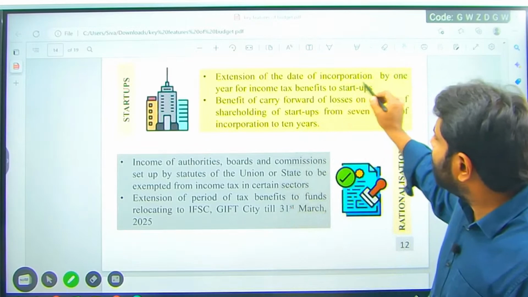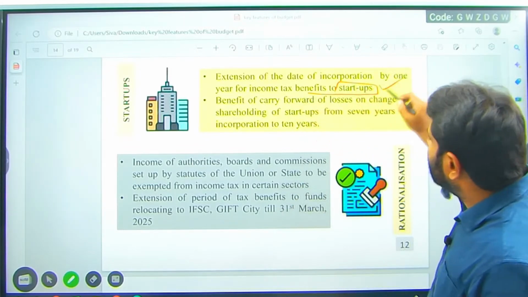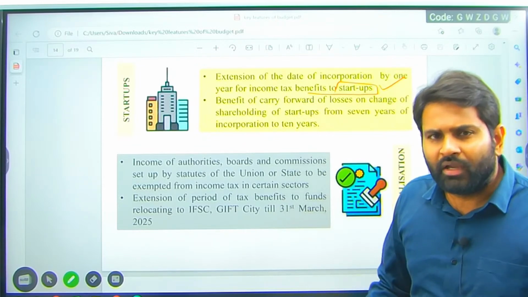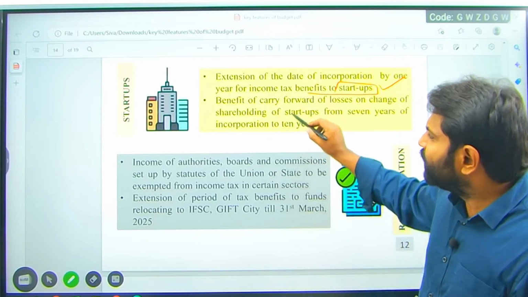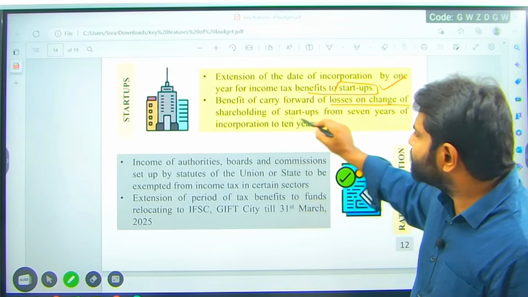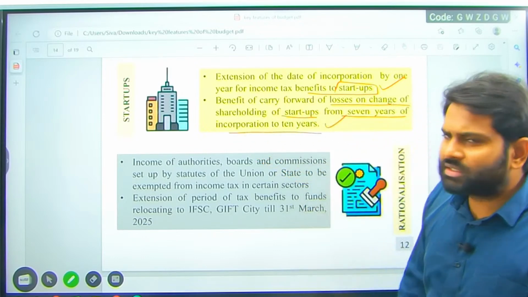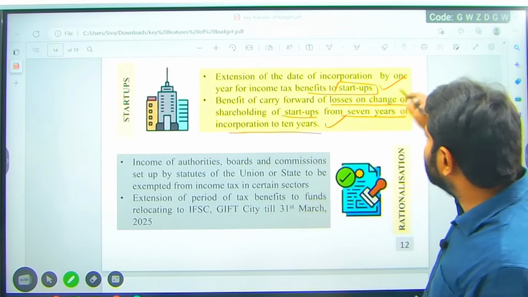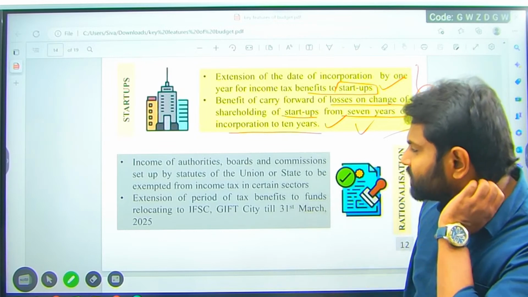Extension of date of incorporation by 1 year for income tax benefits to startups, right? To be called a startup, the incorporation date is increased by 1 year. Benefit of carry forward of losses on change of shareholding of startups from 7 years from incorporation to 10 years. So they have ensured that the startup community will take the benefit from the present fiscal policy.